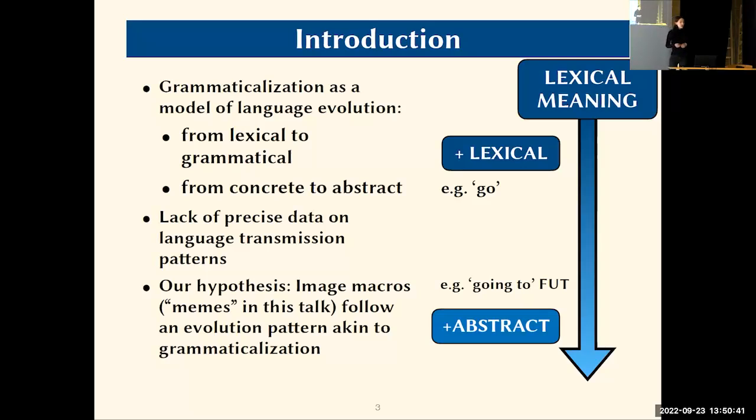And so in order to go around this problem, instead of looking for more historical data on the languages that we do not have, we're actually arguing that image macros or memes, internet memes in this talk, follow a parallel evolution pattern that is very similar to grammaticalization and that can be exploited in its full data potential that is available online.